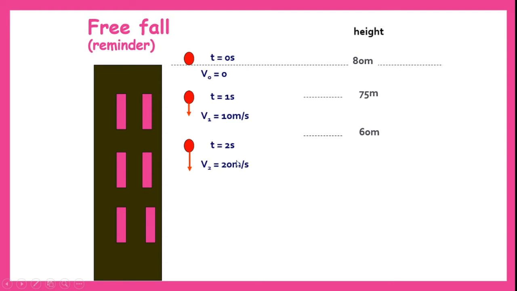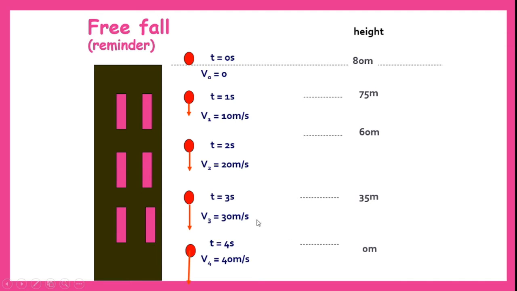After time t equal to 2 seconds, it has reached a velocity of 20 meters per second and the height is decreasing to 60 meters. Next, at t equal to 3 seconds, velocity let us say is 30 meters per second and the height has decreased to 35 meters. Finally, after t equal to 4 seconds, the velocity has reached the maximum of 40 meters per second and the height is 0. That means now the ball has fallen onto the ground.